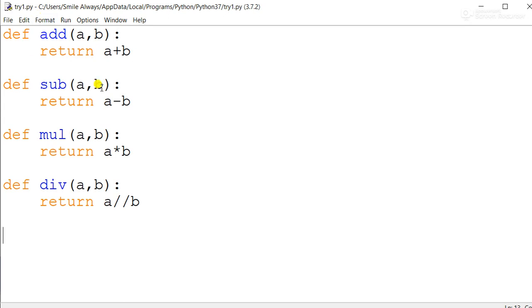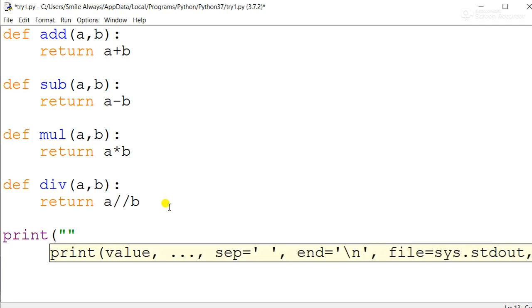Now you see, these all are the functions. Now your top level statement. As we have discussed, we can execute anything. So first I am writing print, I am inside top level statement. Now what do you think?